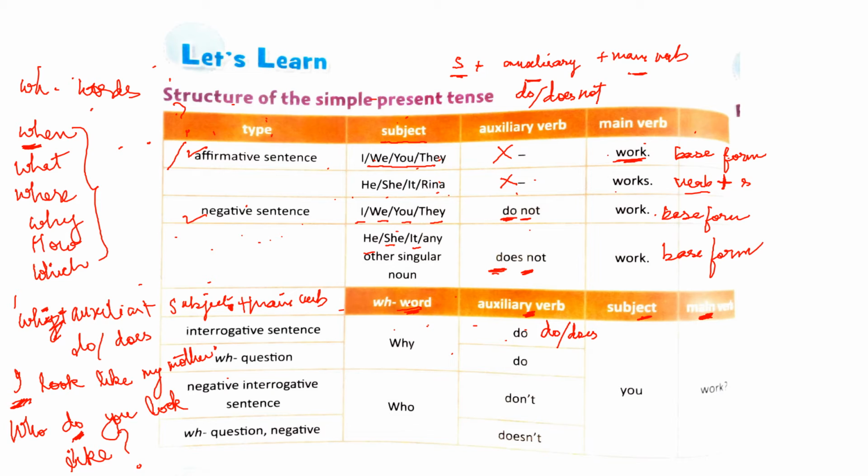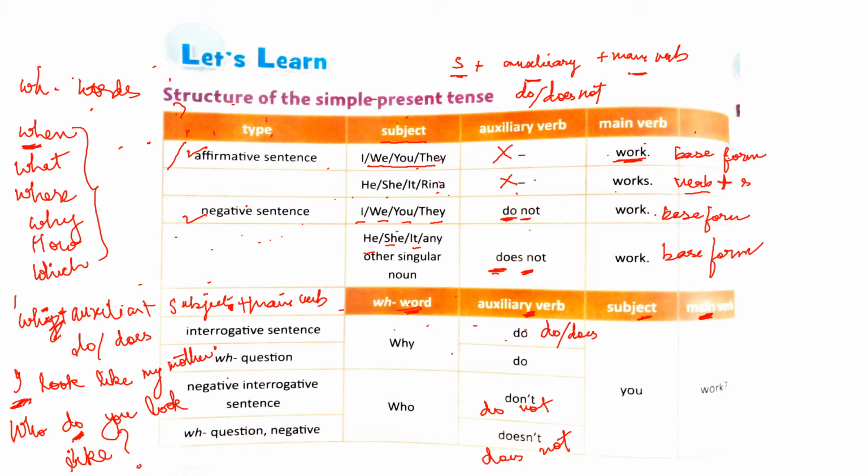For the negative interrogative sentence also, we use do not and does not in the auxiliary verb part. Do not will come with subjects like I, we, you, they, and does not will come with subjects he, she, it, and any singular noun. It will be followed by a subject and the main verb. The main verb would usually be in the base form.